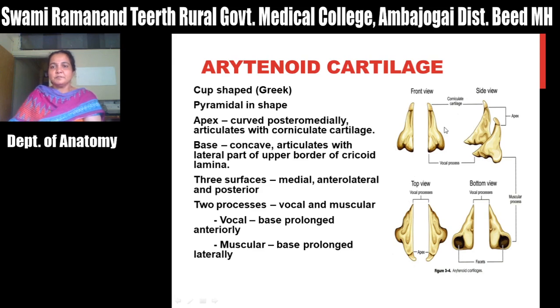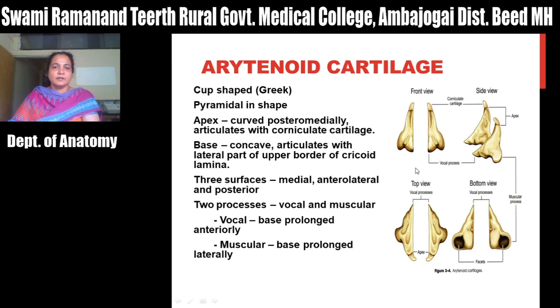So it has one apex, which is curved posteromedially and articulates with the corniculate cartilage. Then this is the base, and here you can see the facets for articulation with the cricoid lamina to form the cricoarytenoid joint. So one is the apex, one is the base.